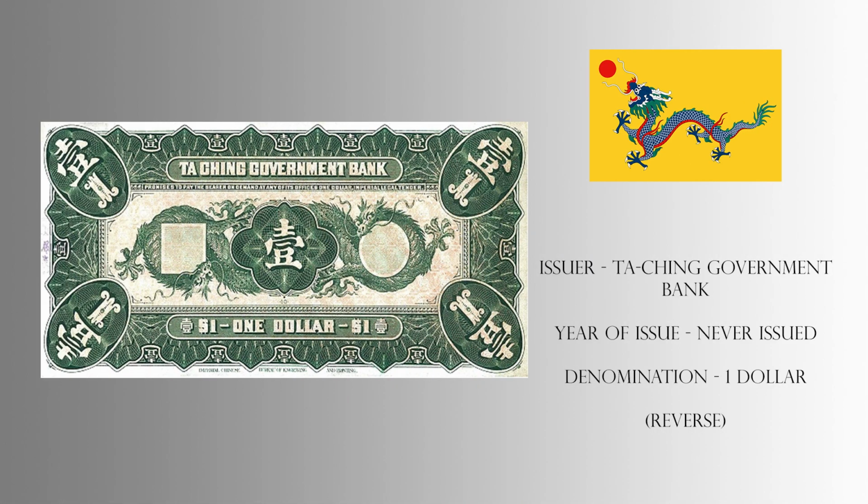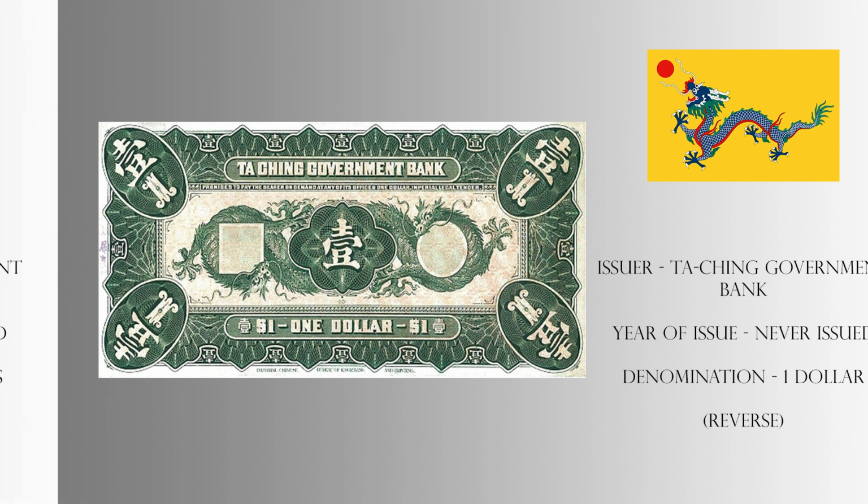The reverse is a plain one and simply depicts the denomination and name of the issuer. In the center, there is a blank square and circle where the seals would have been added to the note. There are also two dragons biting into the area of the seals. The bottom of this note simply reads Imperial Chinese Bureau of Engraving and Printing.